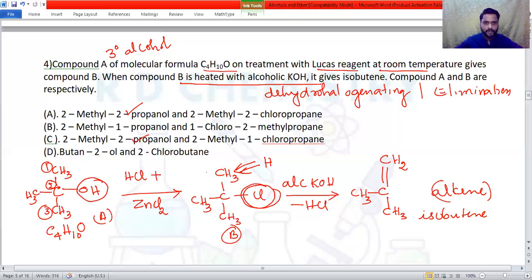Then compound B, carbon number 1, 2, 3, so it should be called 2-chloro-2-methylpropane. So that is in option number A itself. Here they have given option C, 1-chloro. It is not on the terminal carbon atom, it is on the middle carbon atom. So the answer is option number A, right? So dehydrohalogenation will give finally the alkene, in this case isobutene, right?